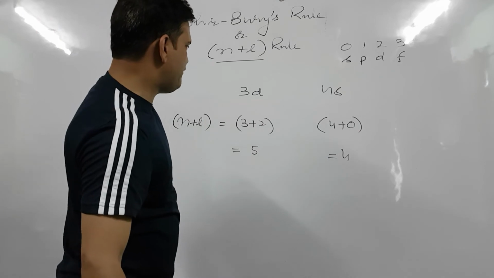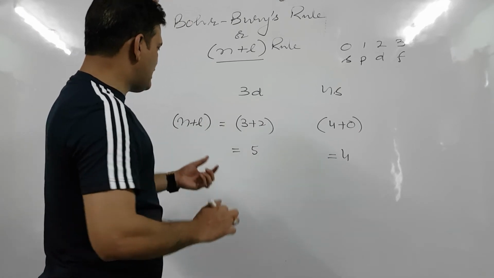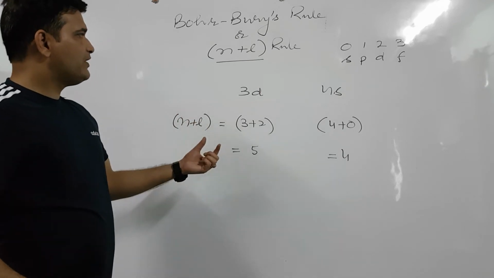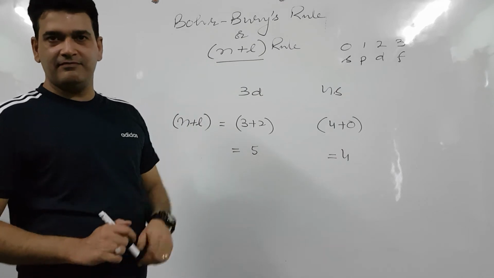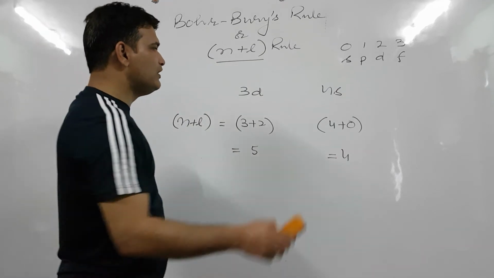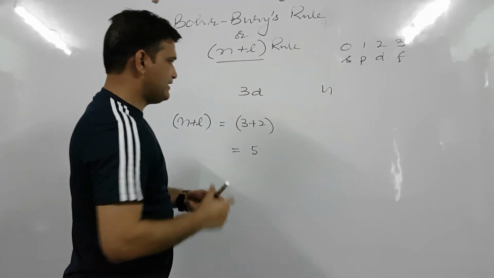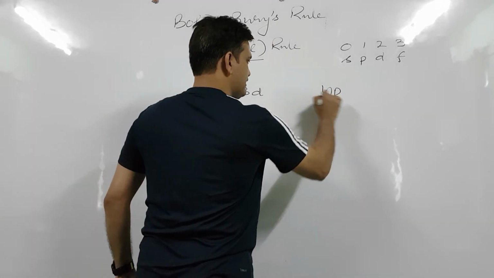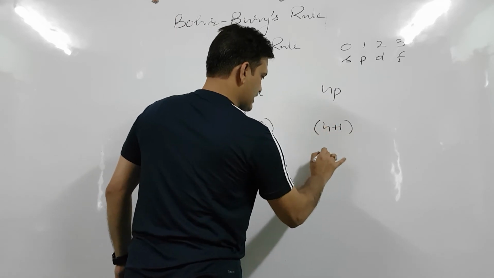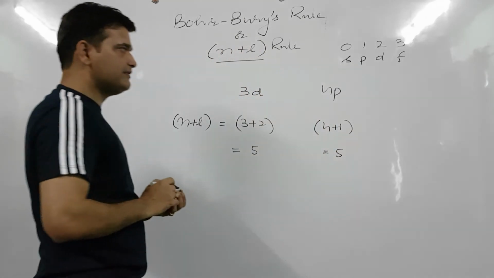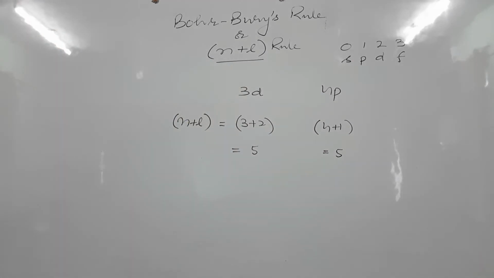And now if we want to compare the energy of orbitals whose n plus l value is the same, then the second rule will be applied. Like 4 plus 1, and it is again equal to 5. Now both the orbitals have the same n plus l value.